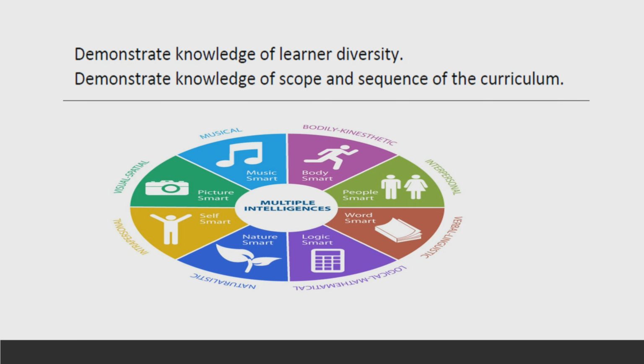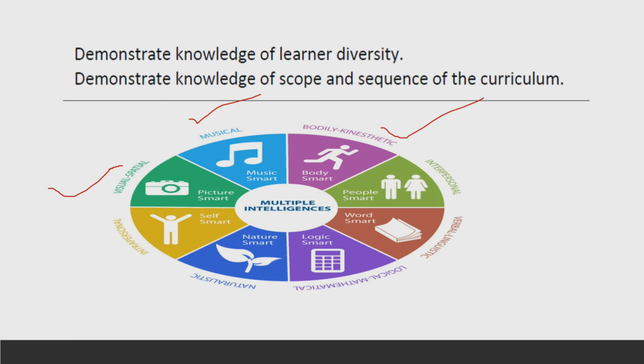How can you do that? For example, you can have the knowledge of learner diversity with the help of this diagram. If a student is picture smart, if a student learns with the help of pictures, then you can say he's a visual learner. If a student learns with the help of songs and music and singing, he's music smart. So you can say that musical aids help to make the student learn in a better way.